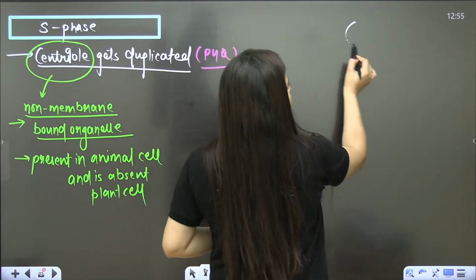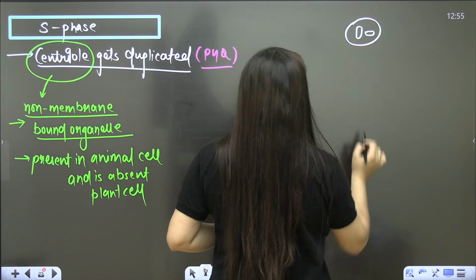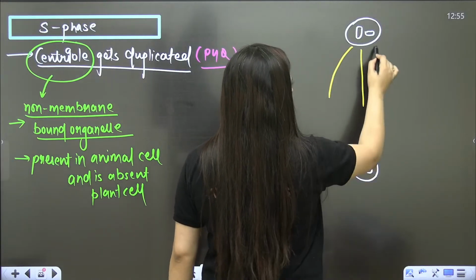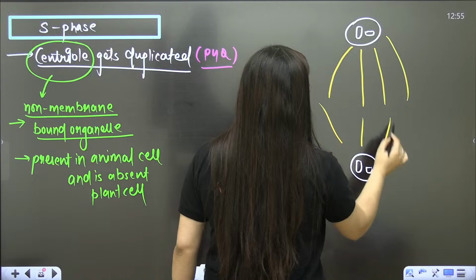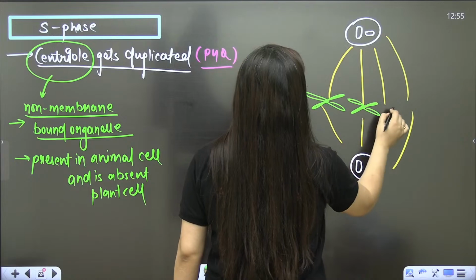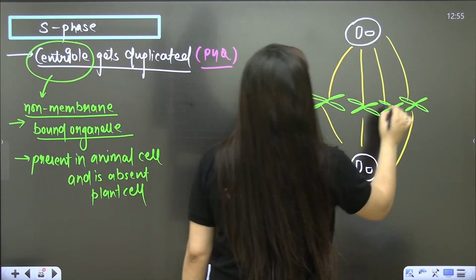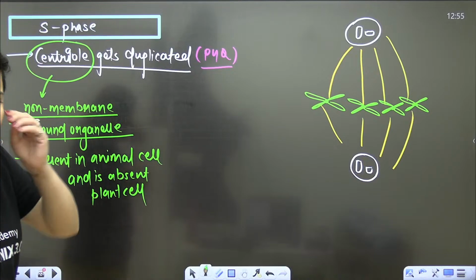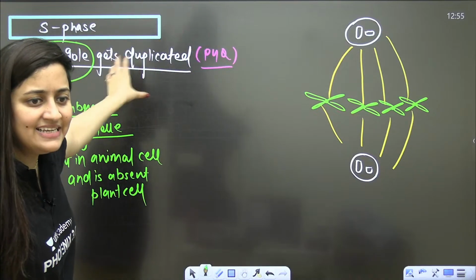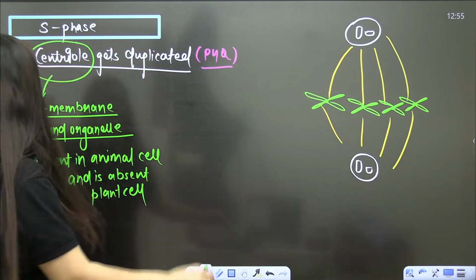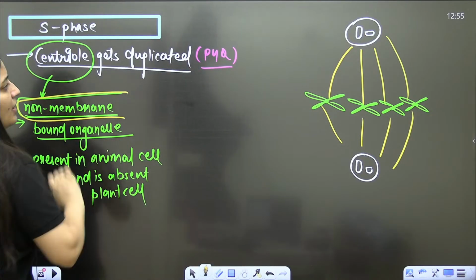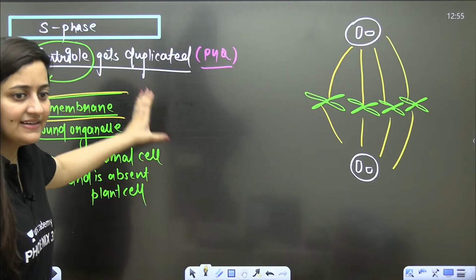If you remember, when we make the spindle apparatus, do you remember the spindle apparatus? Let's say these are the fibers. Your chromosomes will get attached to these fibers. That's what we discussed, if you remember. So why do we need these centrioles? Why are we talking about the centrioles here? As I said, the centriole is a non-membrane bound organelle. It is absent in plant cell and present in animal cell.